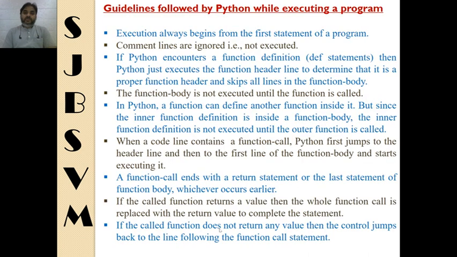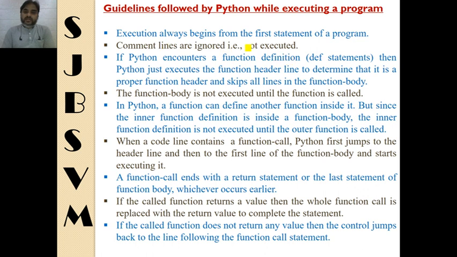Now here are some guidelines followed by Python while executing a program. Execution always begins from the first statement of a program. As we discussed earlier, all the function definitions occur at the very beginning. So if any function definition is above the main segment, then Python executes the function's header line only. The header line is executed, the body is not executed. The body is executed only when the function call statement appears in your program.